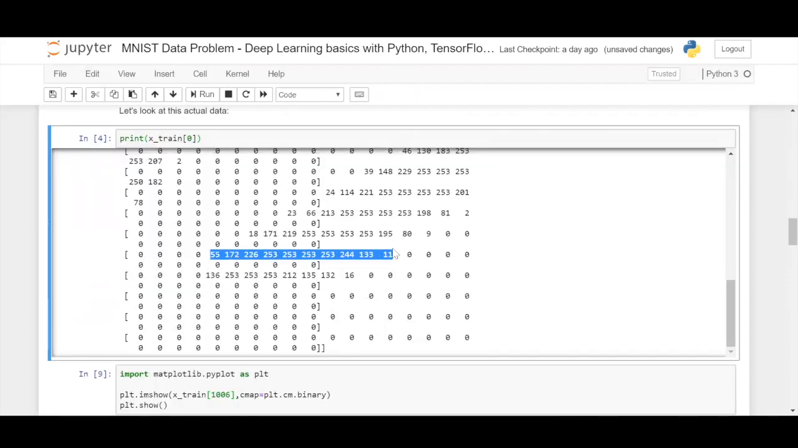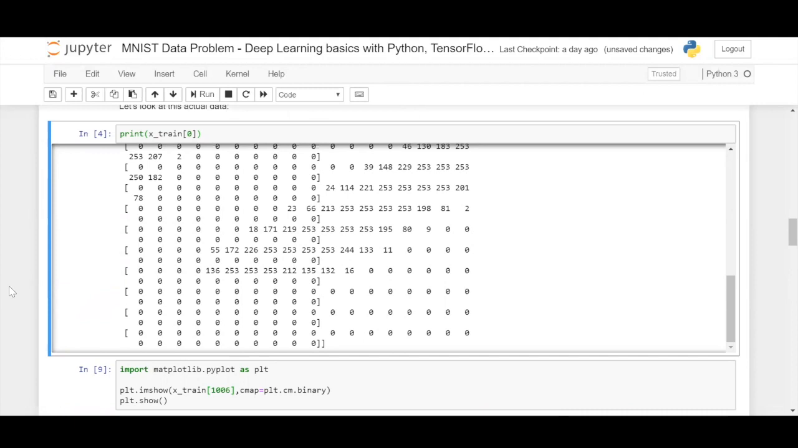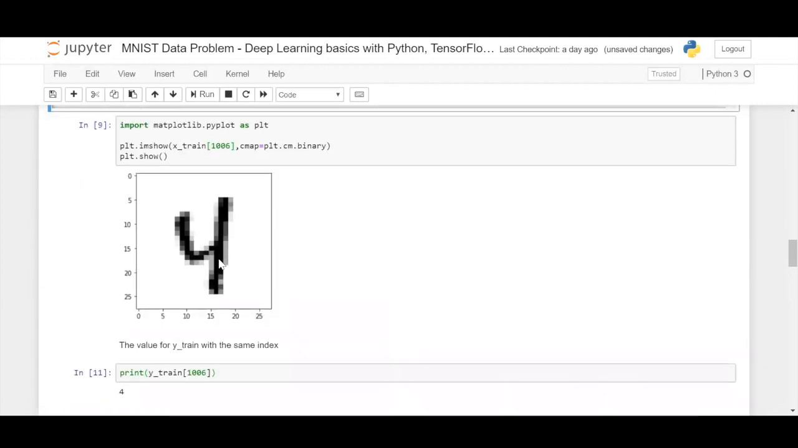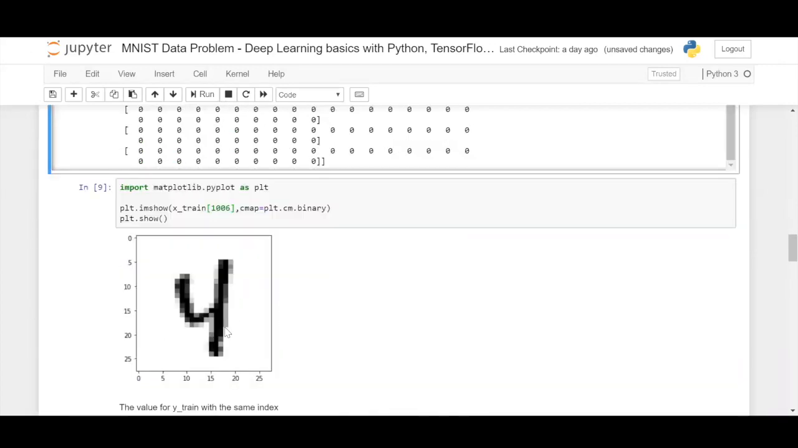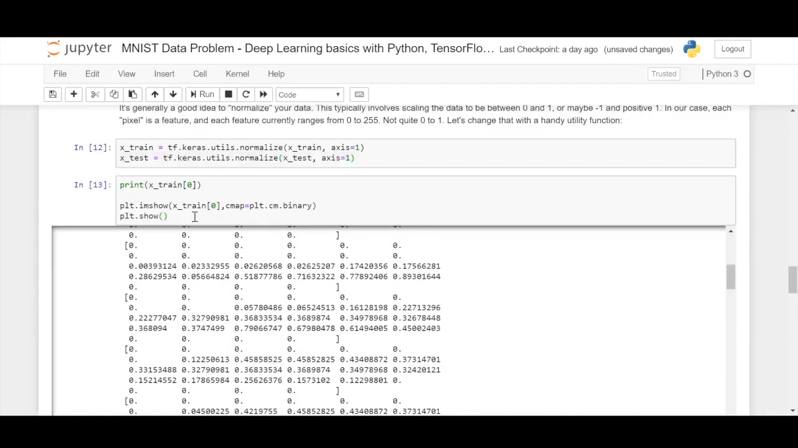Between 0 and 255. Any value between 0 and 255 indicates the intensity of the color, where 255 is jet black, which you see here, and 0 is just white. The other numbers are nothing but the intensities of white and black in between. I'll just plot this one.